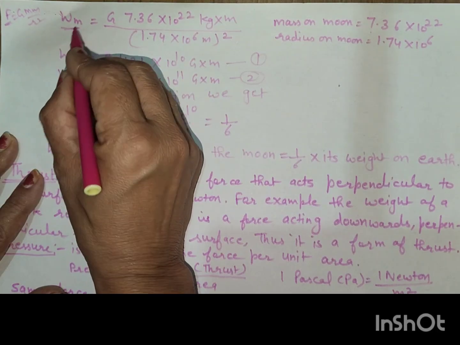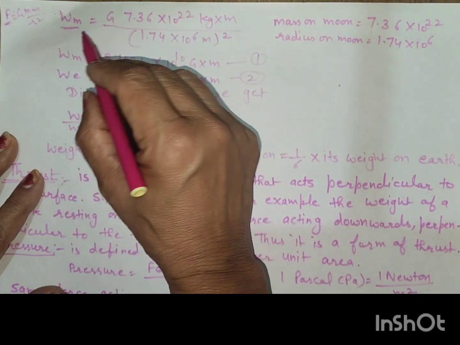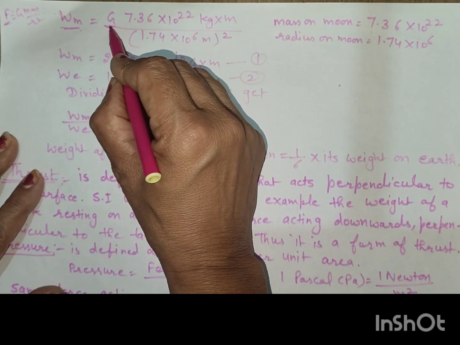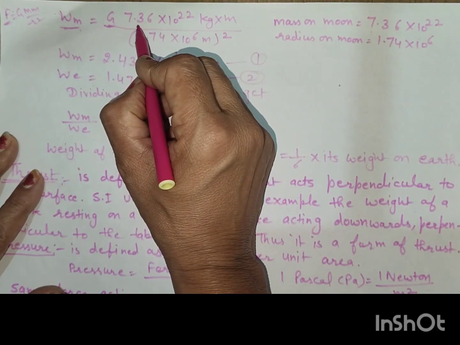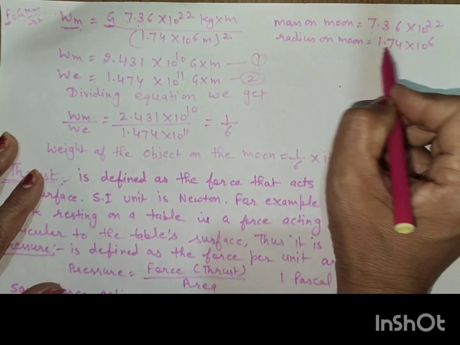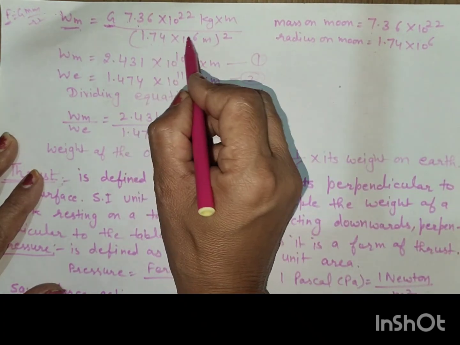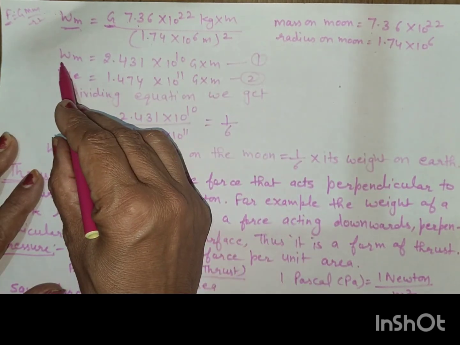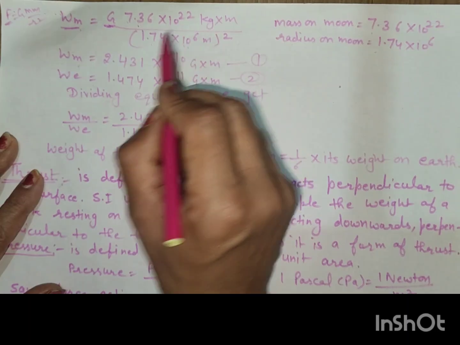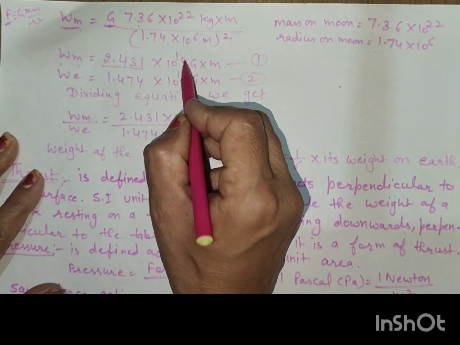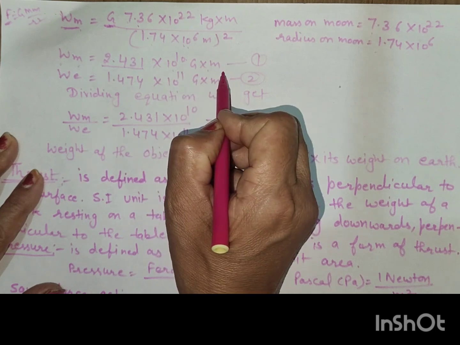Force is the weight. Then weight on the moon is equal to G constant and mass of the moon, which is 7.36 × 10^22, and distance is 1.74 × 10^6 squared. Now, if we solve it, weight on the moon is 2.431 × 10^10 G into m.